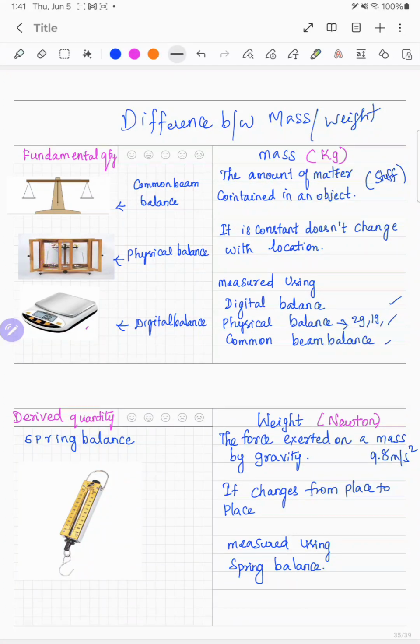It has a glass window. I think you have seen it in your physics lab. Next one is a common beam balance used to measure vegetables and other things. Now coming to the weight: the force exerted on a mass by gravity. So gravitational pull should be there to calculate the weight of the object. It changes from place to place, and it is measured by a spring balance.